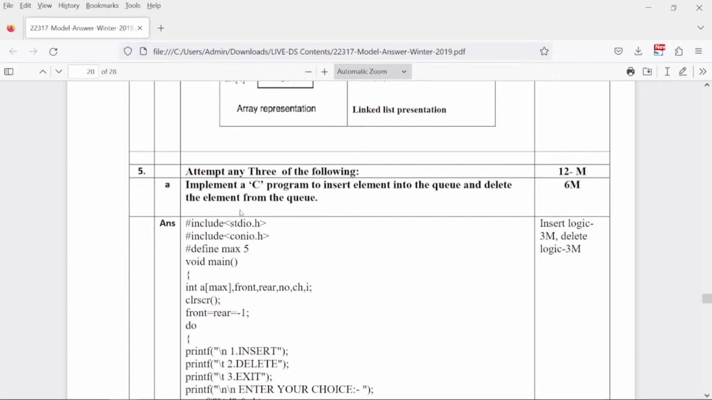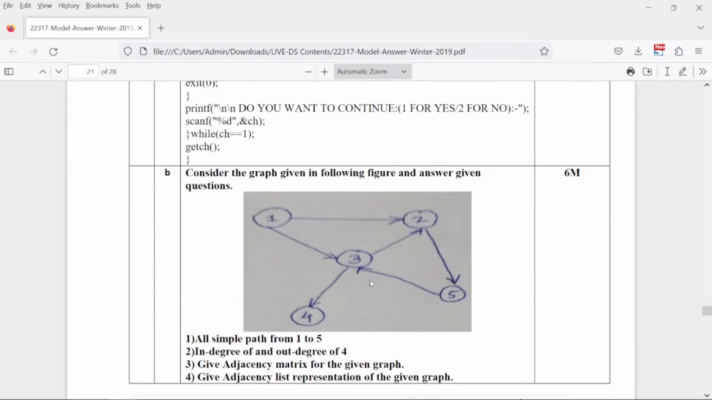Insert element into queue and delete an element of the queue. This is a repeated question from yesterday's paper. Yesterday we solved this. Go through that.